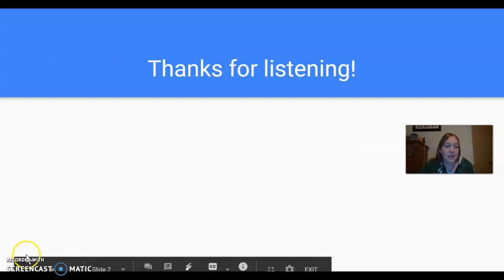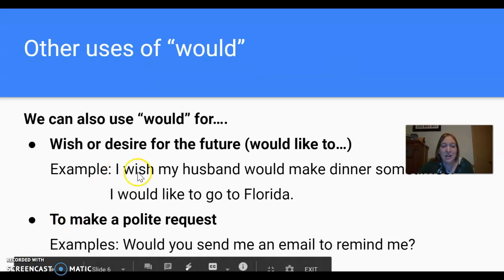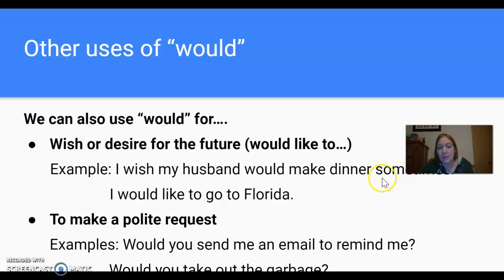We can also use it with wish. I wish my husband would make dinner sometimes. In this case, I don't have would like to, I just have would. I wish my husband would make dinner. It's still a desire, a wish for the future. So I wish my husband would make dinner sometimes. Or we can say, I would like to. I would like to go to Florida. I would like to go to that new restaurant.